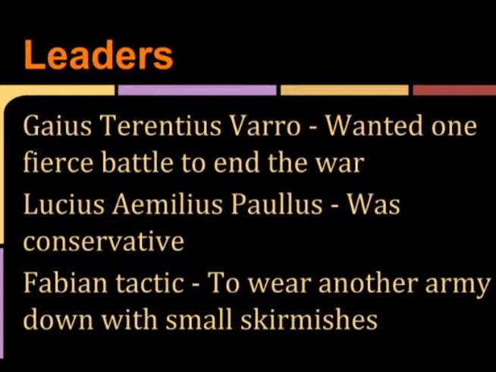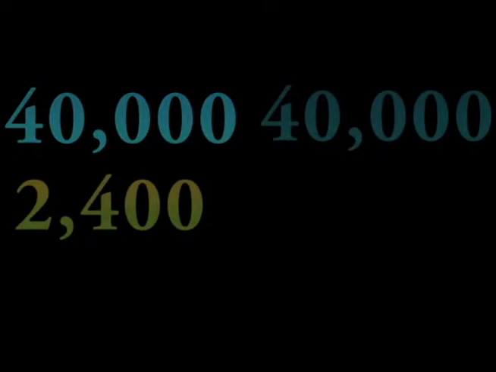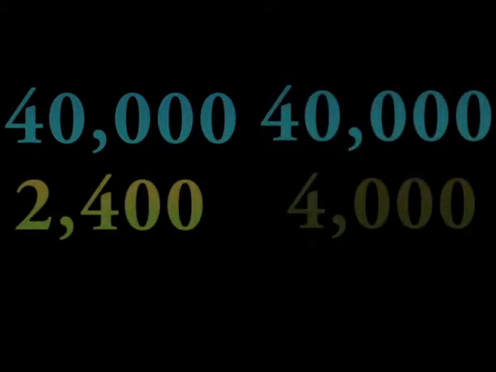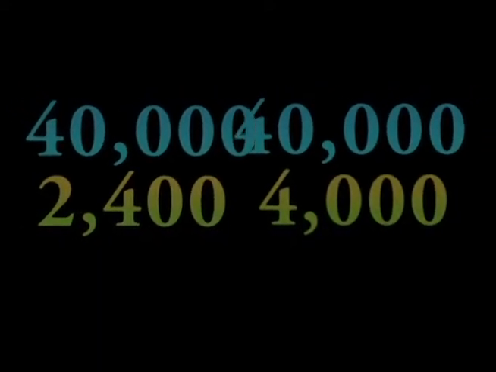Because of this, Hannibal planned for an all-out attack on the day that Varro was leading instead of the day that Paulus was leading. The Roman side was made up of 8 legions and their allies from Italian city-states. The 8 legions added up to about 40,000 soldiers with 2,400 cavalry. 40,000 soldiers were brought in by their allies along with 4,000 cavalry. This added up to a total of 86,400 soldiers.